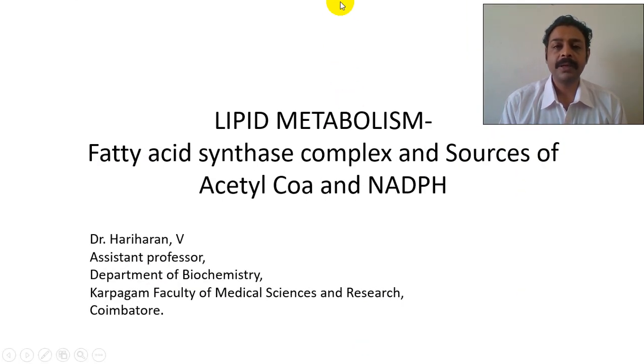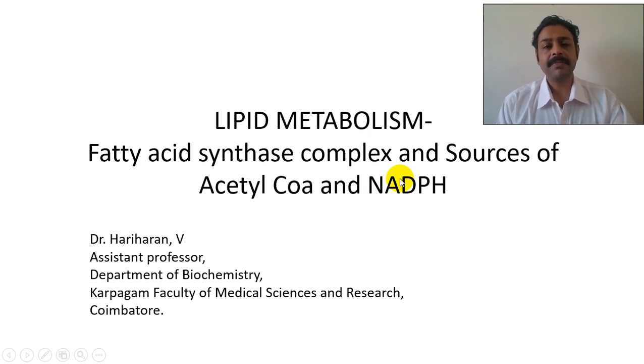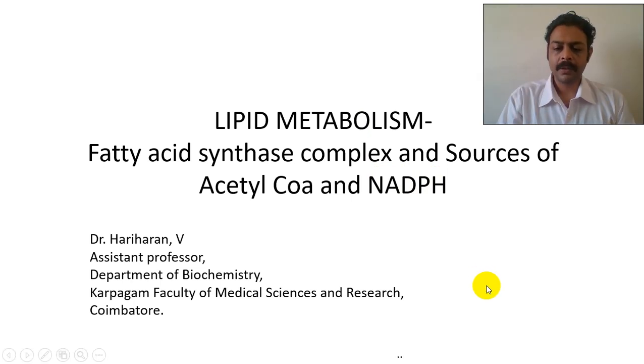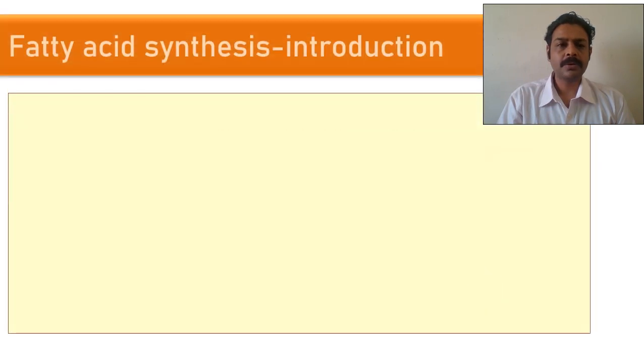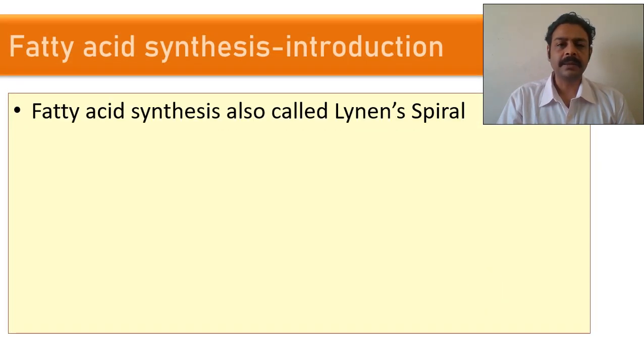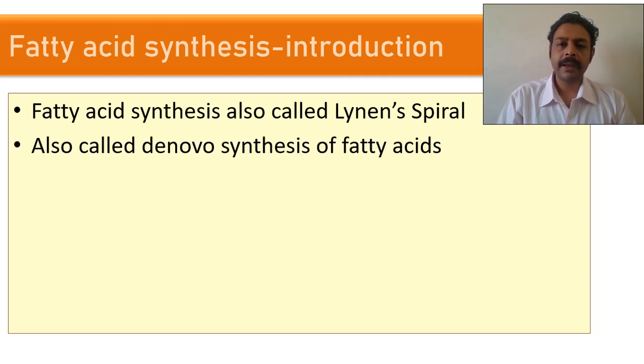So we will go to the second part of lipid metabolism, fatty acid synthesis. How are fatty acids synthesized and what are the sources of these fatty acids? The fatty acid synthesis pathway is mainly called Lynen's spiral, named after the scientist Lynen. In microbes, the fatty acid synthase complex contains almost 7 enzymes, produced by different genes. But in humans, we have it as a multi-enzyme complex derived from a single gene.